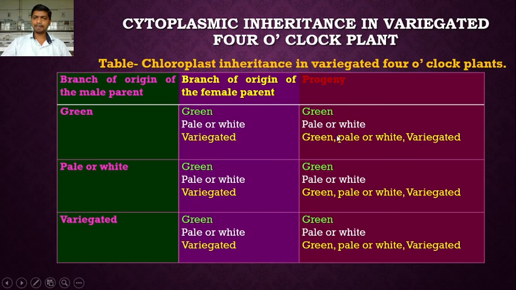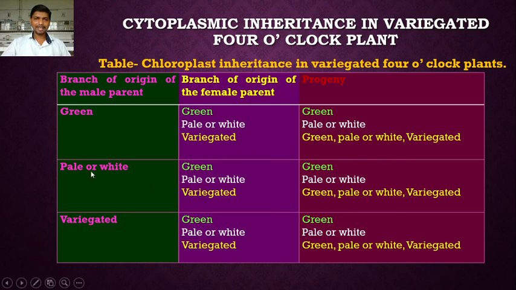So some egg cells contain chloroplast, some egg cells possess leucoplast, and some egg cells possess both chloroplast and leucoplast. Because of this, the progeny is green, pale or white and variegated.